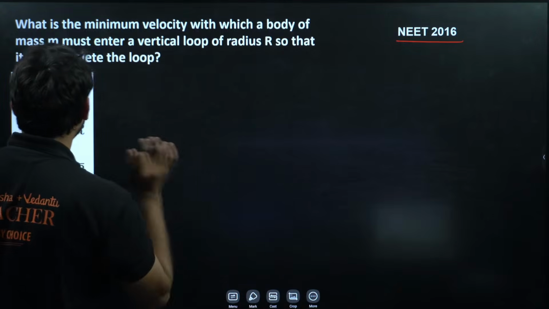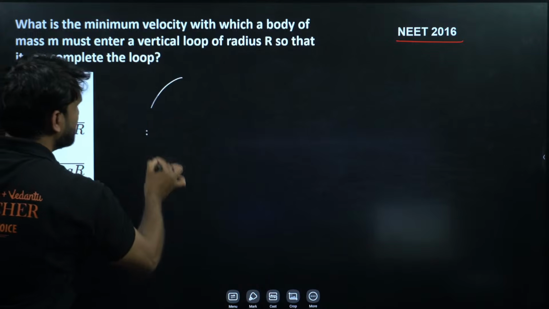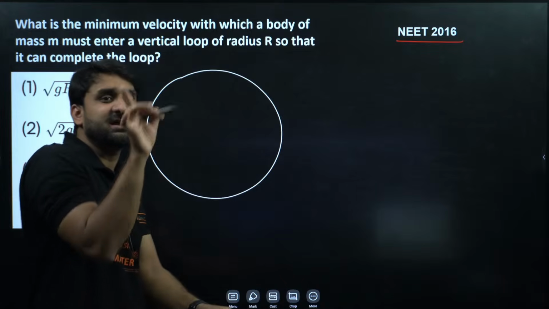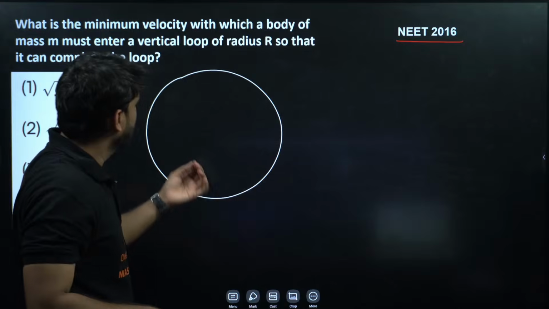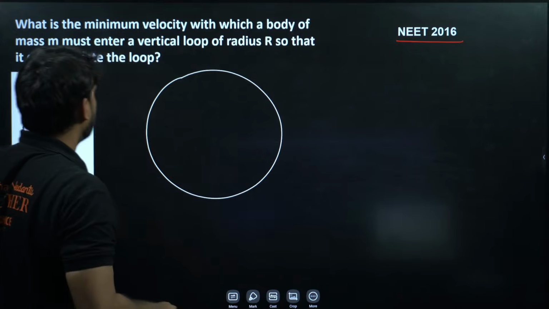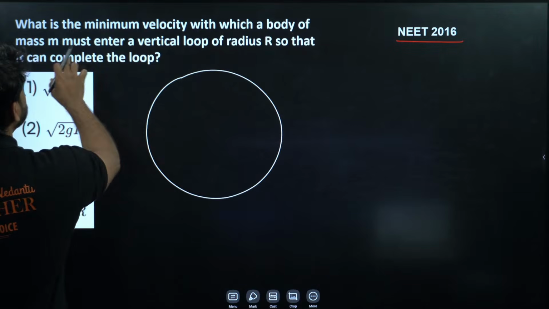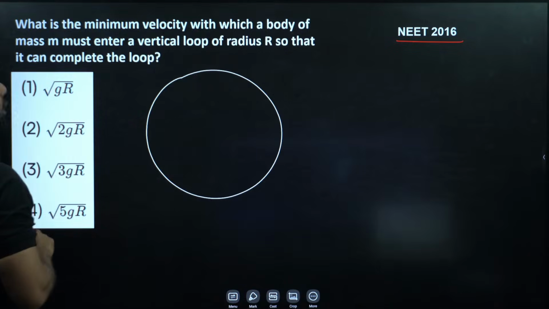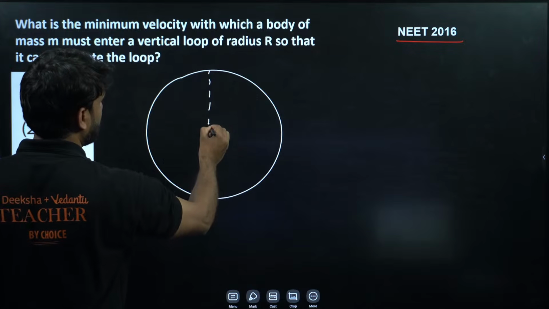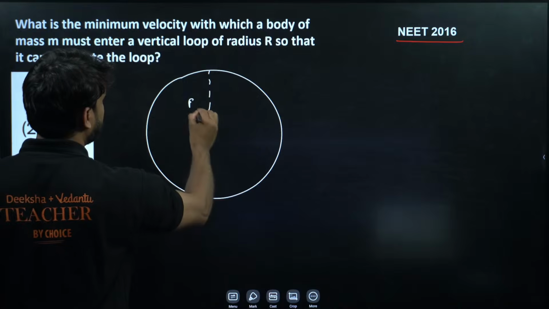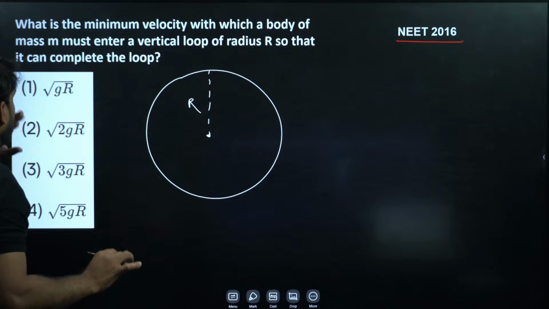So look at the question. My dear champion, there is a vertical loop. This is a vertical circle. Vertical circle means a standing circle, not horizontal, vertical. Look at the circle, this is the circle here. What is the minimum velocity by which a body of mass m must enter a vertical loop of radius r? The radius is r here, so that it can complete the loop.